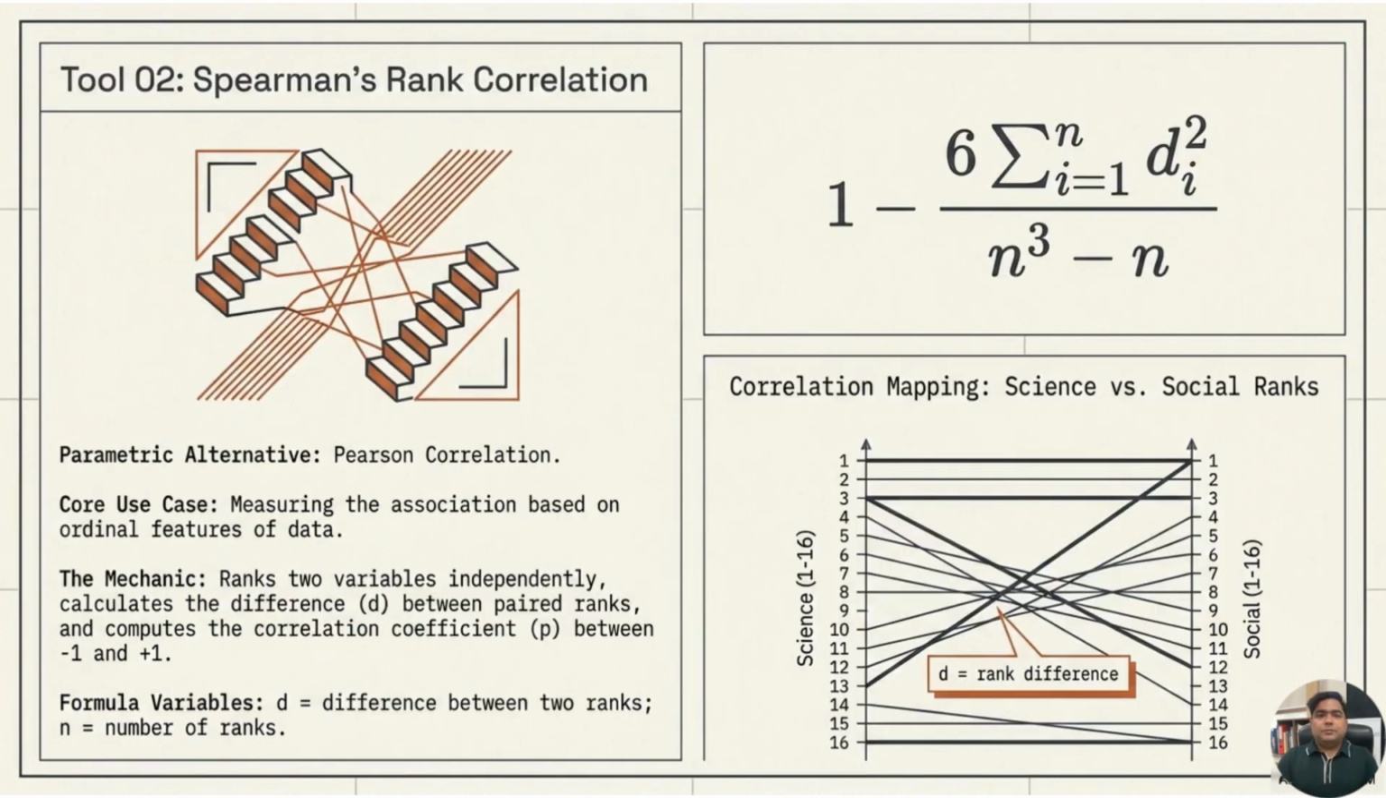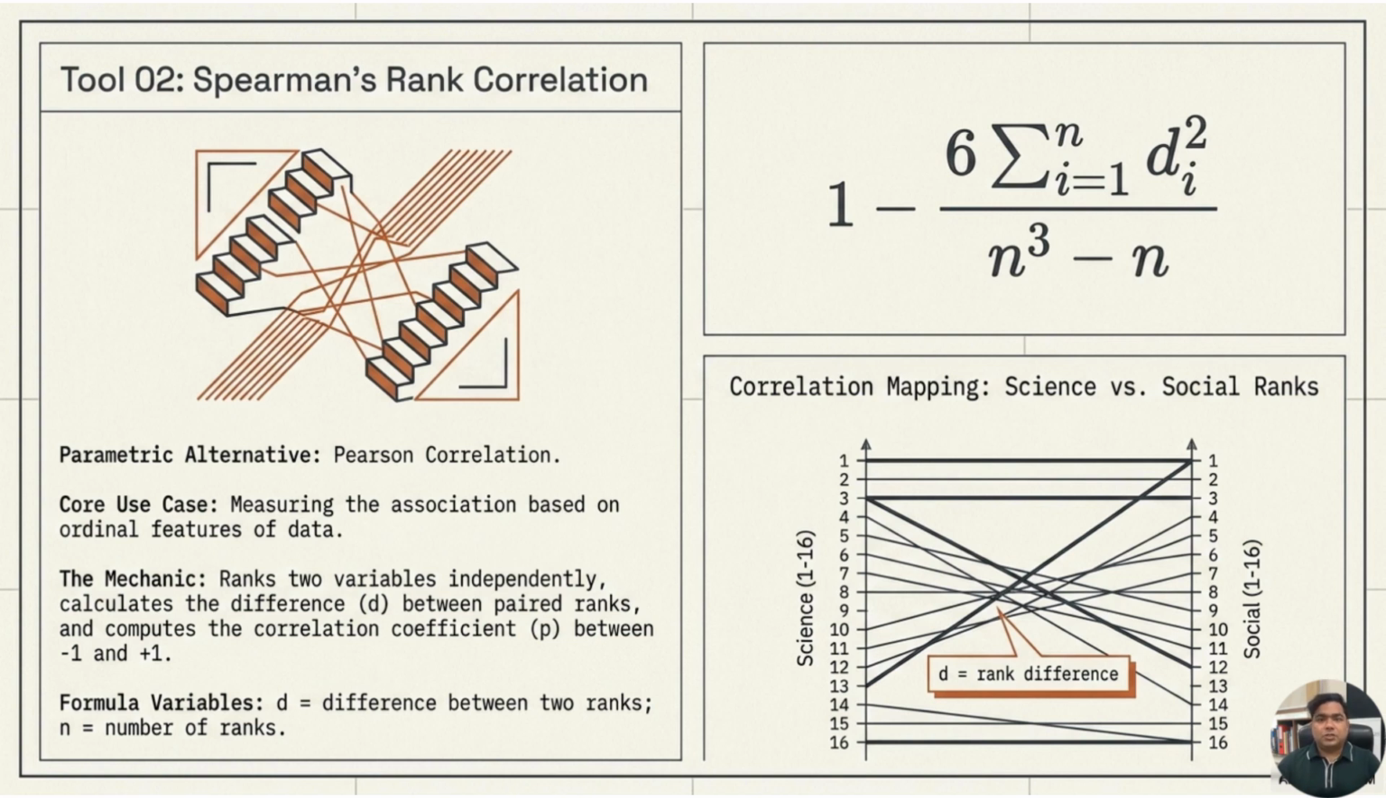The second tool is Spearman's rank correlation. This test is used when we want to measure the association between two rank variables. It is the non-parametric alternative to Pearson correlation. Pearson correlation is used when data is continuous and normally distributed.